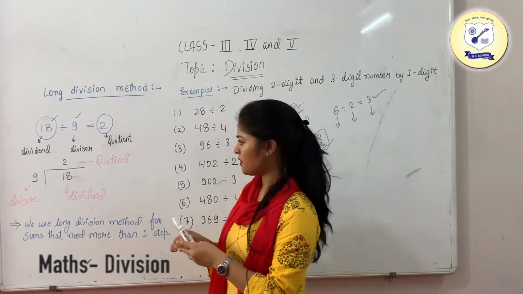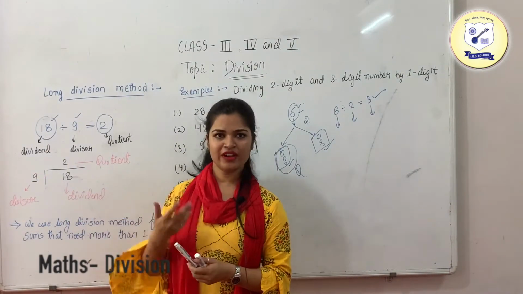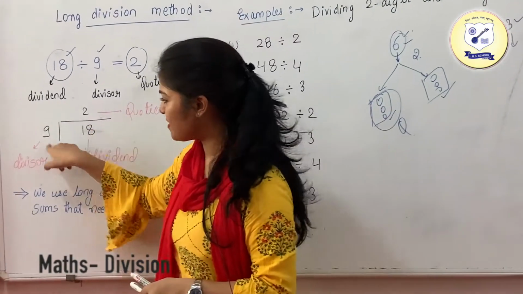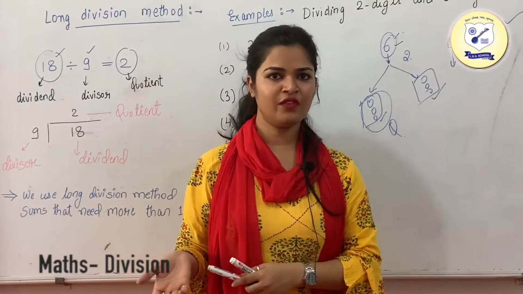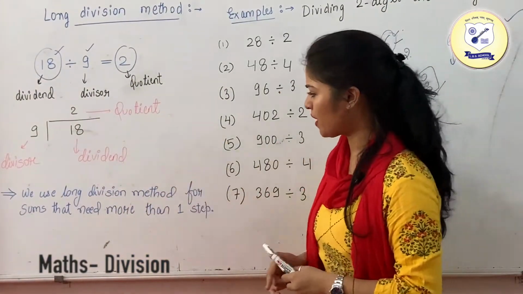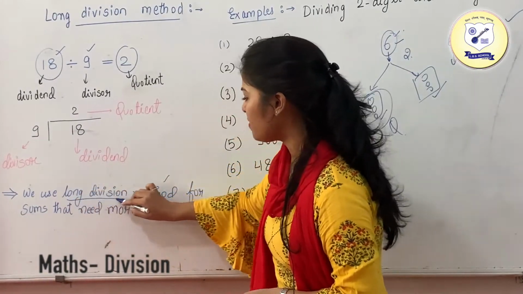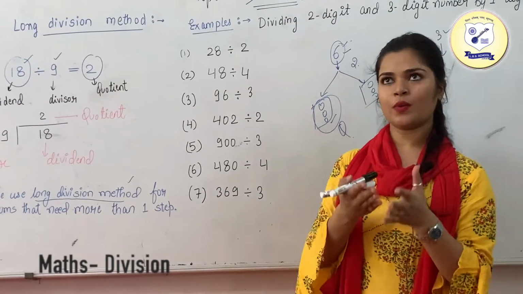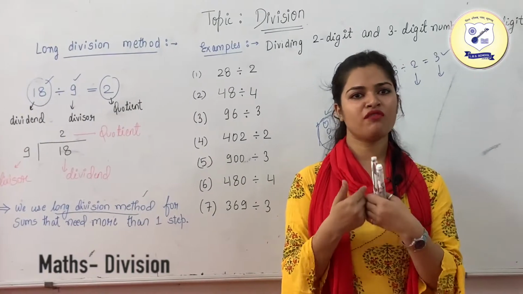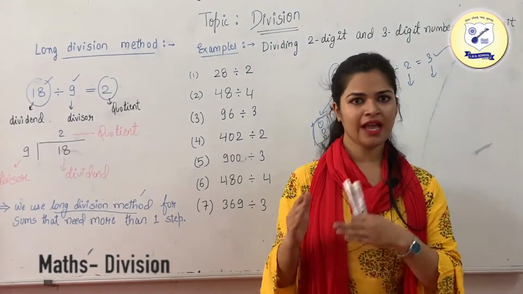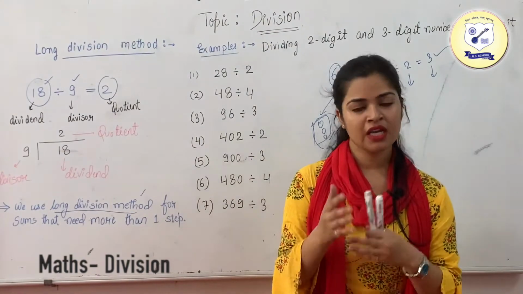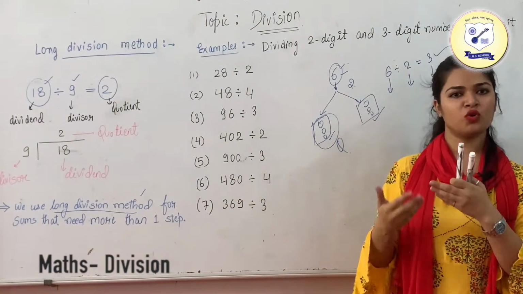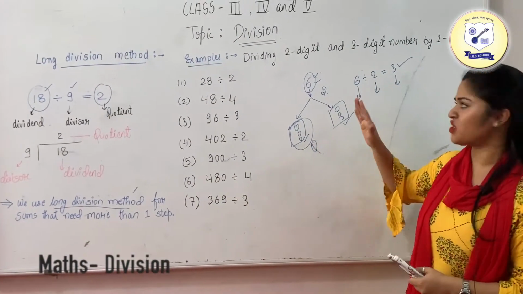Now how we represent it when we are doing the long division method is, just write down the dividend inside this and the divisor over here, and this is going to be the quotient which we are going to get when we start solving it. The long division method is for sums that need more than one step. Like if I need to divide 28 by 2, and I know the table of 2 till 10 only, like 2 tens are 20, and since this number is greater than 20, we use this long division method for the numbers of which we do not know the higher multiplications.